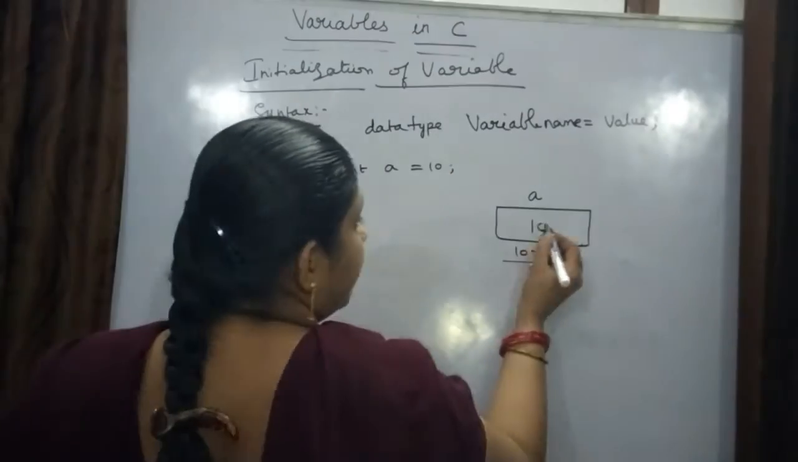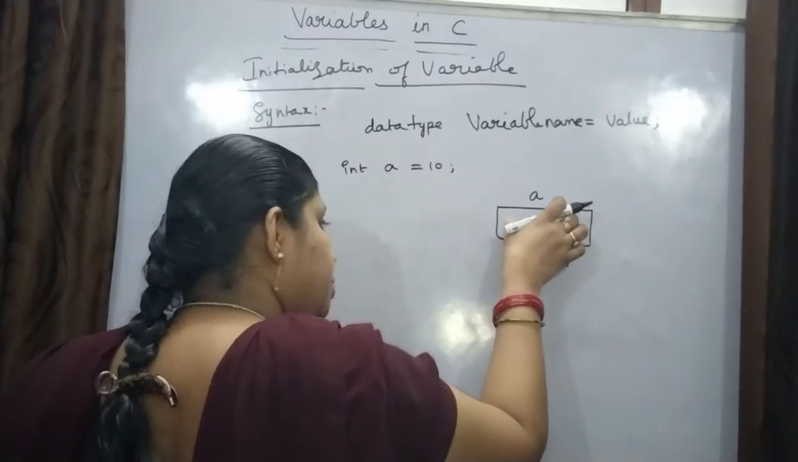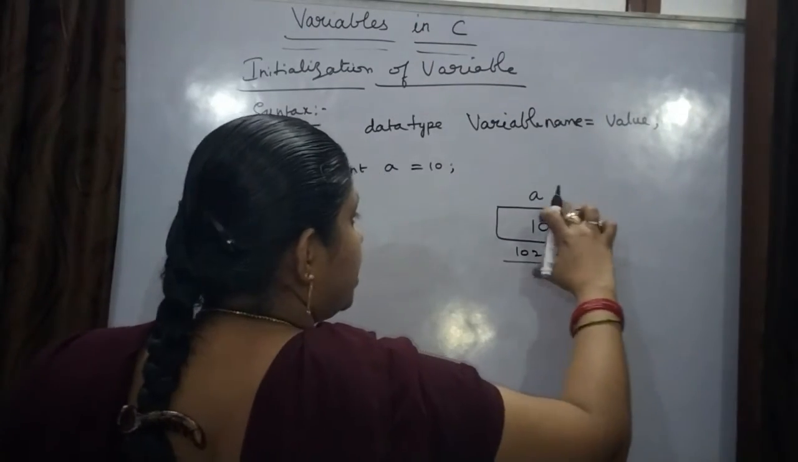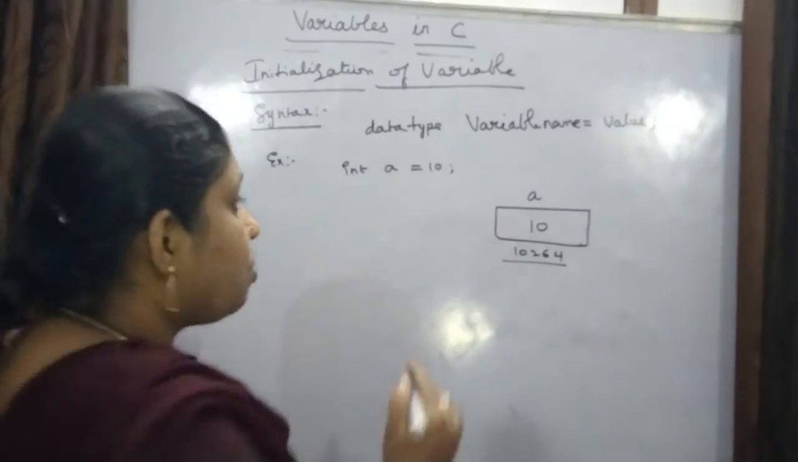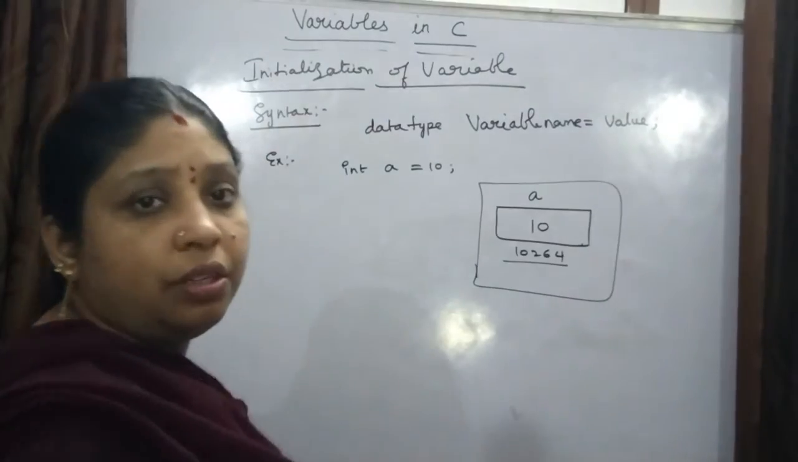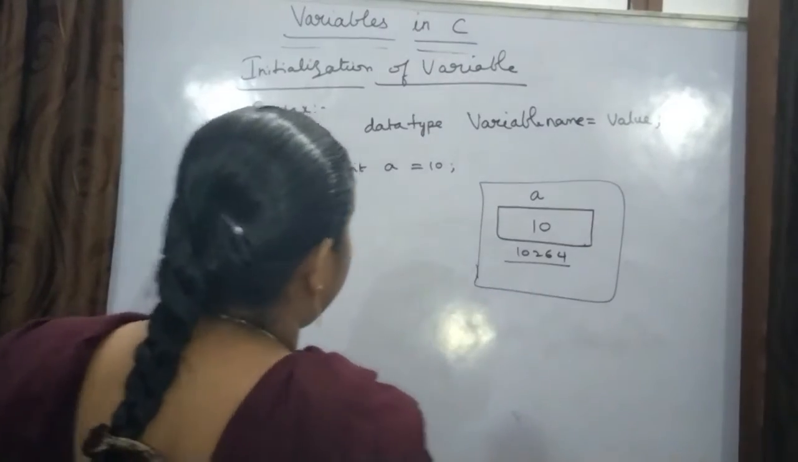You are assigning the value. A equal to 10, I gave now. So that value is assigned to this particular location, and this particular location name is given as A. You are giving the name. So what is this called? This is called the initialization of the variable. Understood? So this is called the initialization of the variable.